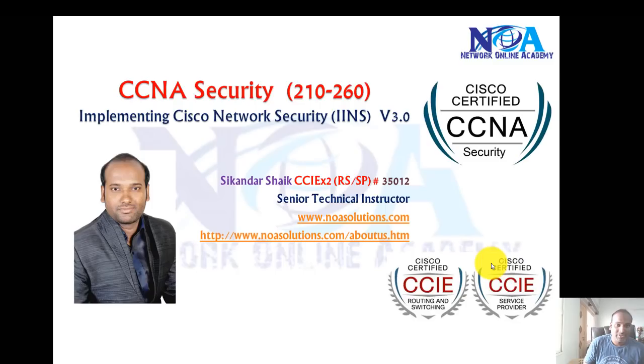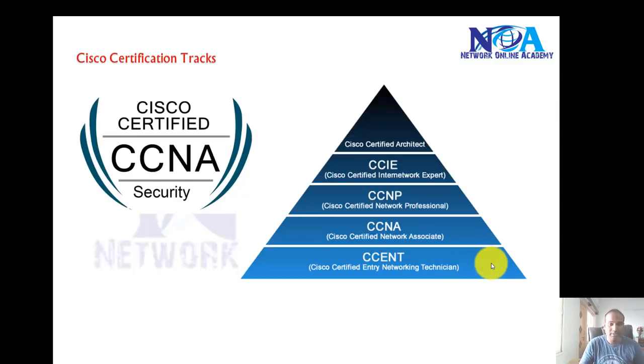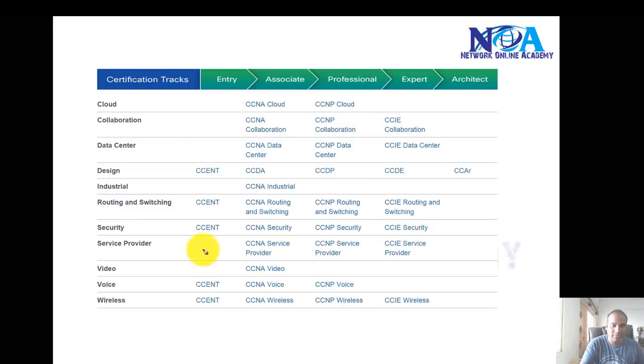Next thing, Cisco certification tracks. Cisco offers, as you know, three different levels of certification, starting from CCNA associate level, and then you can advance your skills to the next level, professional, and then we have CCIE level. Again, Cisco offers different specializations in this.